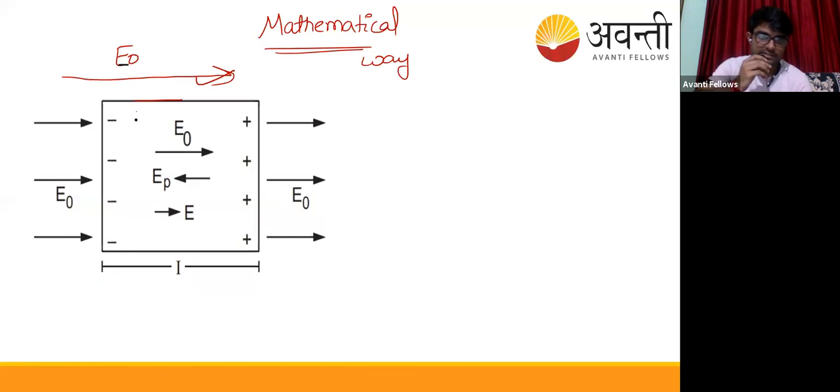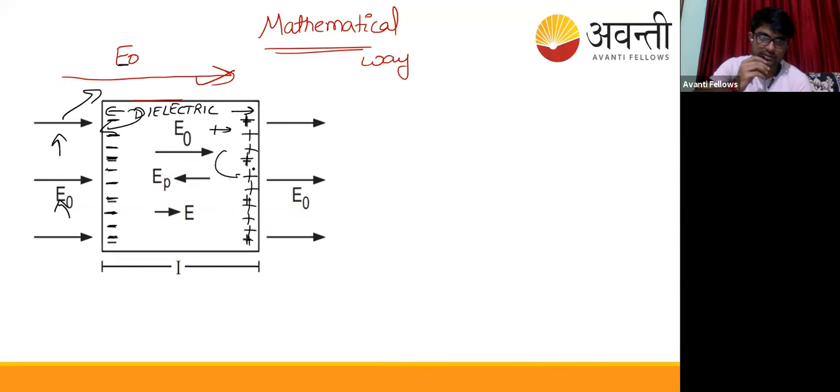So what's going to happen, since this is a dielectric material, is that there will be charge separation. There are polar molecules, so there will be a kind of alignment, due to which there will be bound charges which will stick towards the inner surface of the dielectric. I told you, negative charge runs towards the electric field, positive charge runs away from the electric field. So at the inner side of this dielectric material there will be negative charge on this side, due to the external E naught electric field being applied, and there will be positive charge here because positive charge runs away from the electric field.